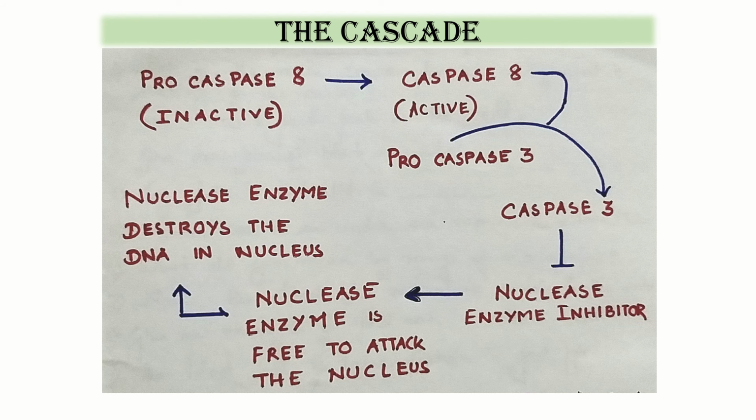This then goes and, as we had just now discussed, inactivates the nuclease enzyme inhibitor. The inhibitor gets destroyed. Nuclease enzyme is free to attack the nucleus, and finally the nuclease enzyme destroys the DNA in the nucleus. This is the cascade of destruction.